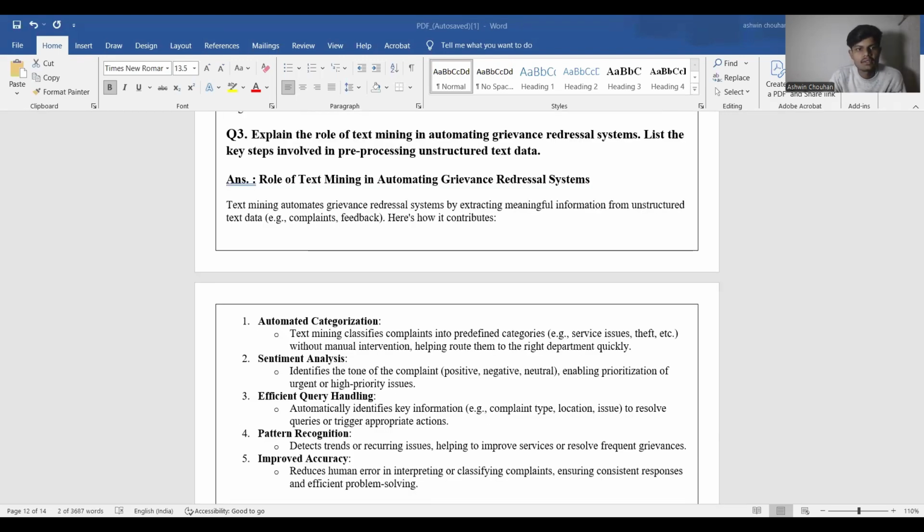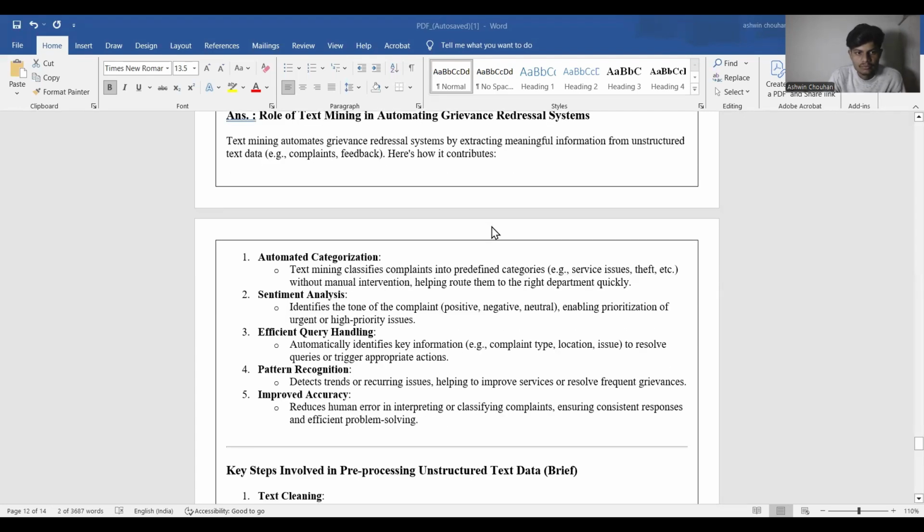Now let's discuss our question number 3. Explain the role of text mining in automating grievance redressal system. List the key steps involved in pre-processing unstructured text data. Role of text mining in automating grievance redressal system. Text mining automates the grievance redressal system by extracting meaningful information from unstructured text data, for example complaints and feedback. Here is how it contributes.